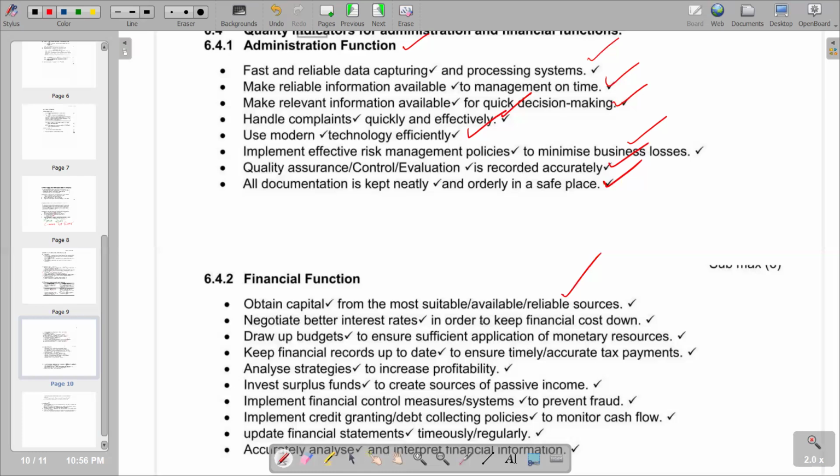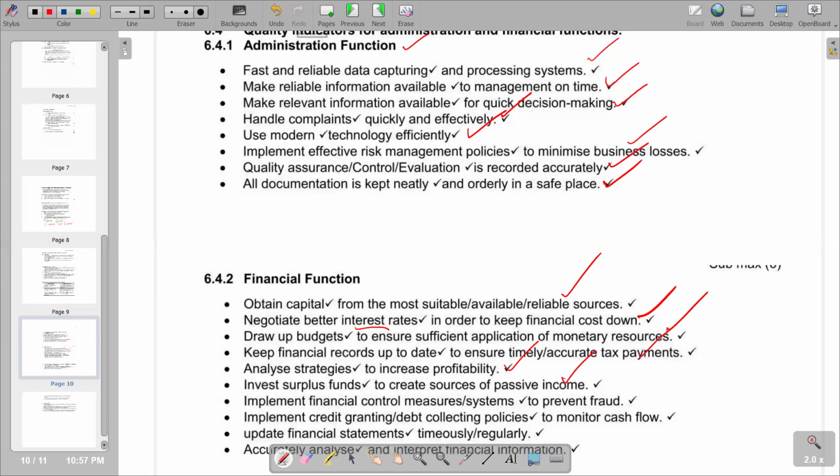Then second, negotiate better. Remember, it is the cost of borrowing money. So the financial function makes sure that the interest rate from where we are sourcing the funds is low, so that we face less cost of borrowing. So basically, that's what we have in resources. So budgets come in the form of forecasting in terms of how we are going to spend and receive our money, in terms of revenue against our expenses. That is the budget.